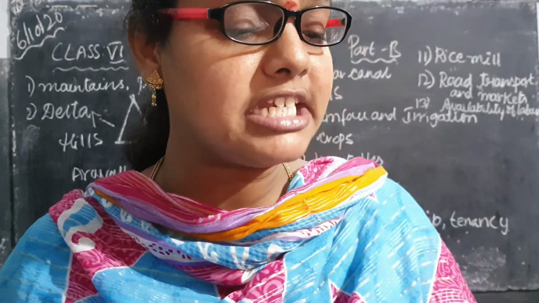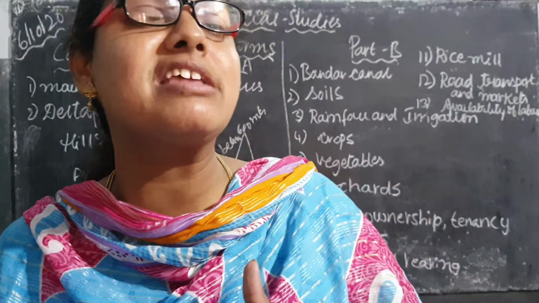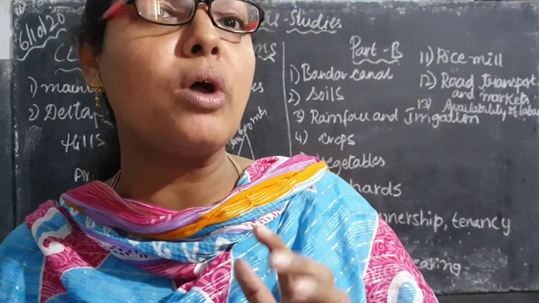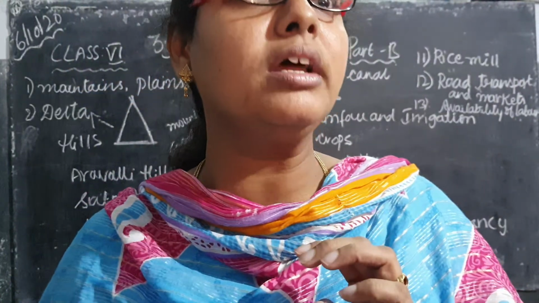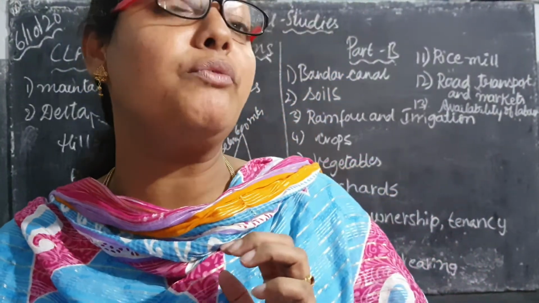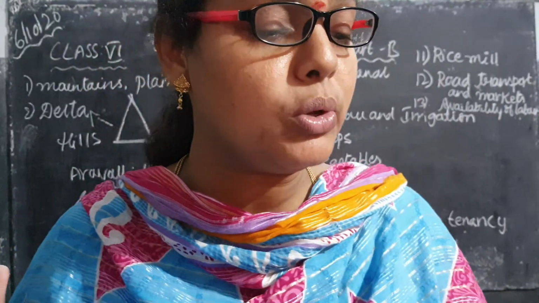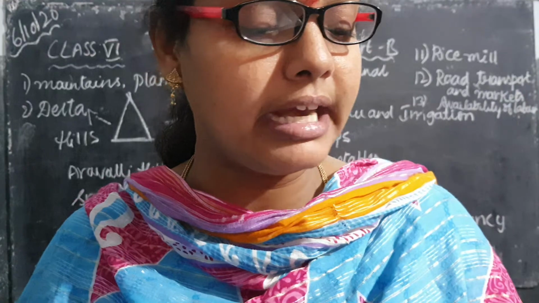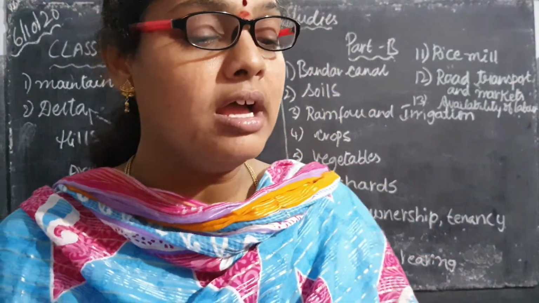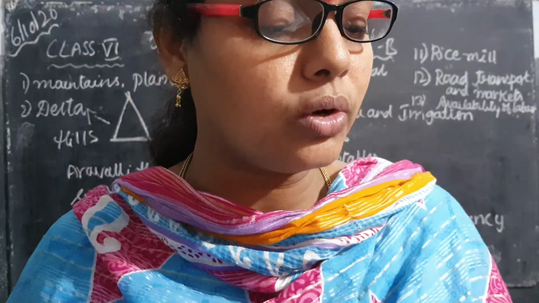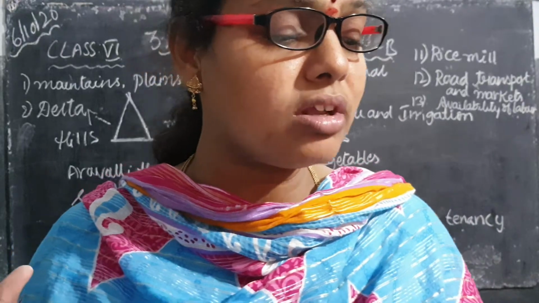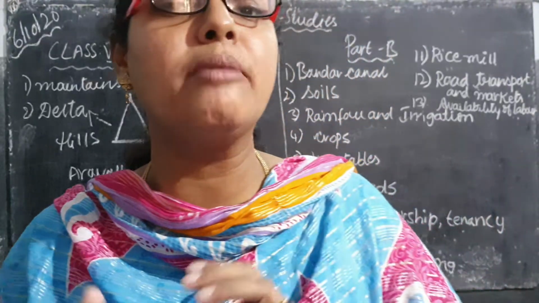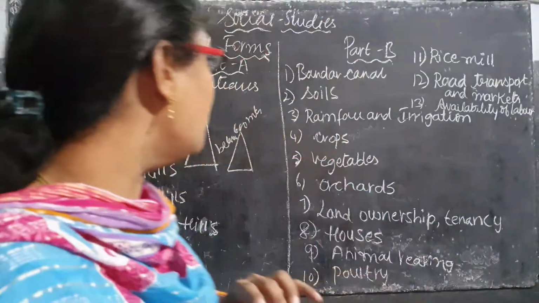They cultivate vegetables. Usually what type of vegetables do they cultivate in Penamakuru? According to the soil, water, availability of rainfall and climatic conditions, they are able to grow brinjals, lady's finger, ridge gourd, dondakaya and cabbage. These are the main crops we are able to grow in Penamakuru village.